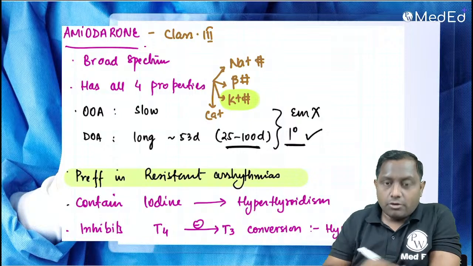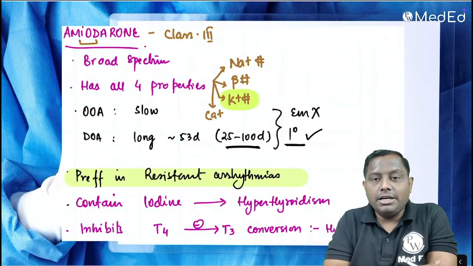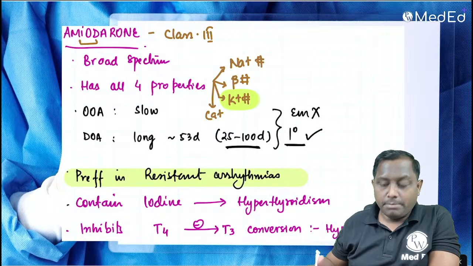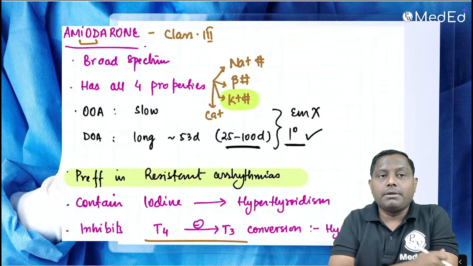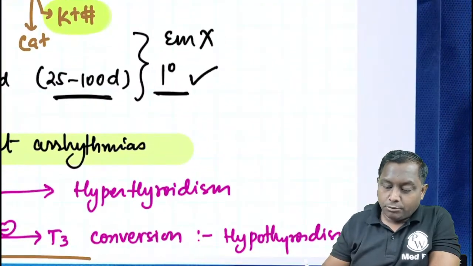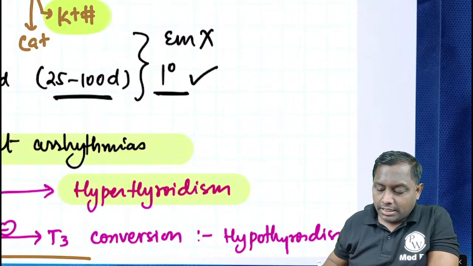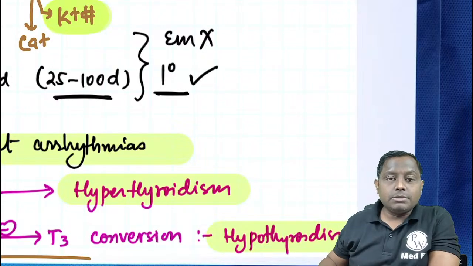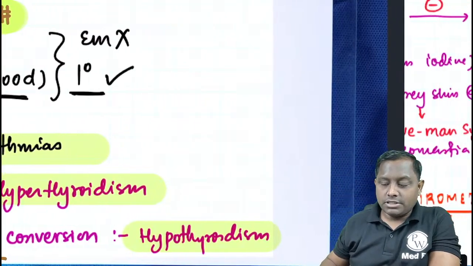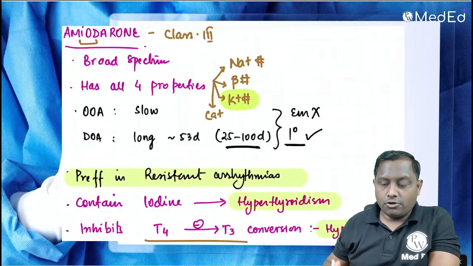There is a problem with amiodarone. Look at the name. The name itself contains iodine. So excessive iodine can lead to hyperthyroidism. Plus, with prolonged usage of amiodarone, they have peripheral T4 to T3 inhibiting property. They inhibit peripheral T4 to T3 conversion and therefore they can lead to hypothyroidism. So in one way they cause hyperthyroidism and on the other hand they cause hypothyroidism. So which of the following drugs always confuses the thyroid? That is going to be amiodarone. It always confuses the thyroid. As a matter of fact, thyroid toxicity is the most common side effect of amiodarone.